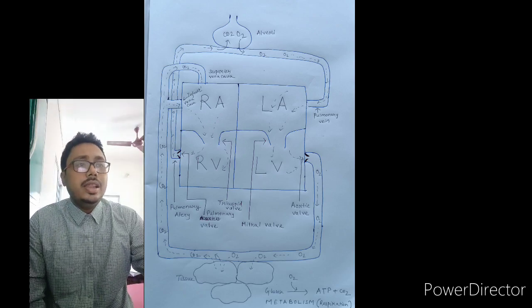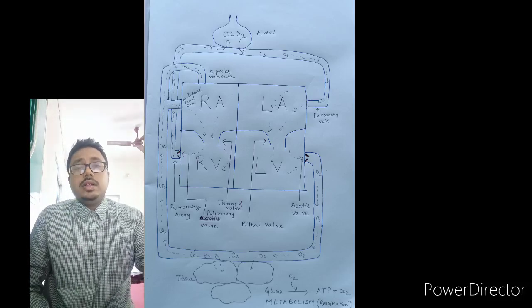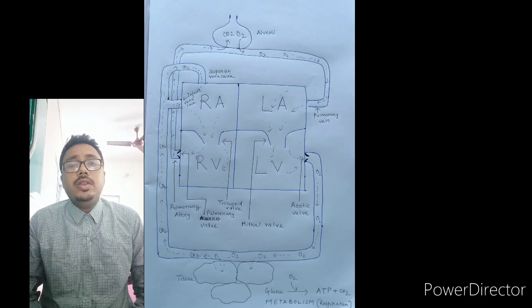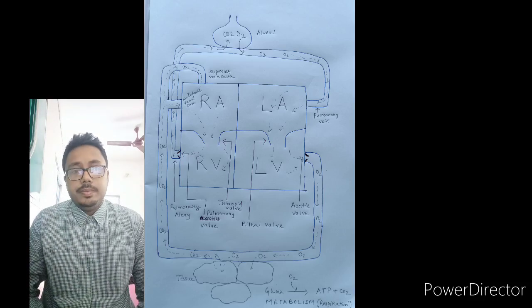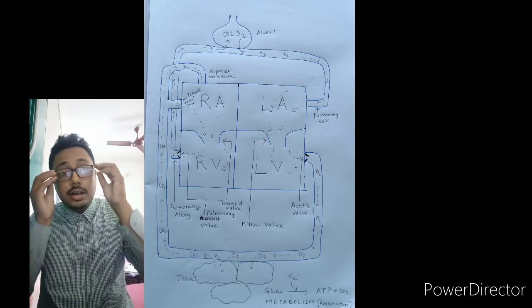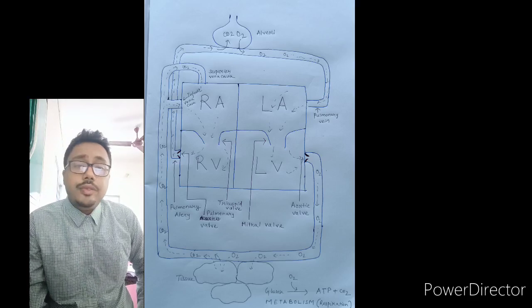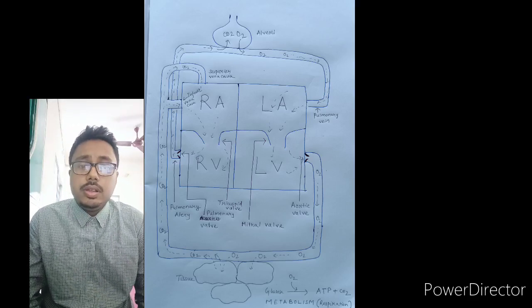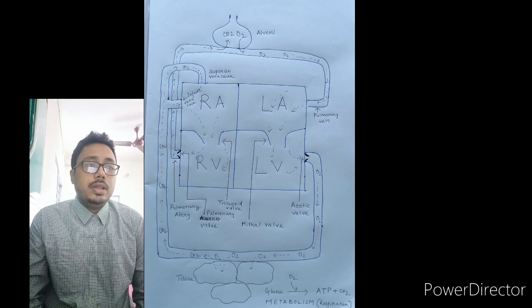Let me tell you the names of the valves. The valve between the right atrium and right ventricle is the tricuspid valve. The valve between the left atrium and left ventricle is known as the mitral valve.